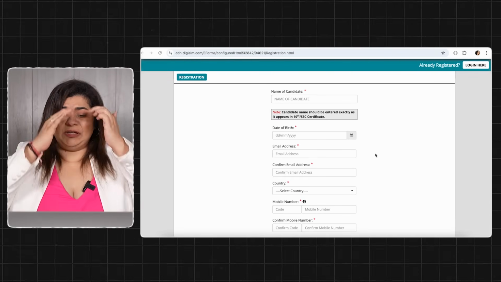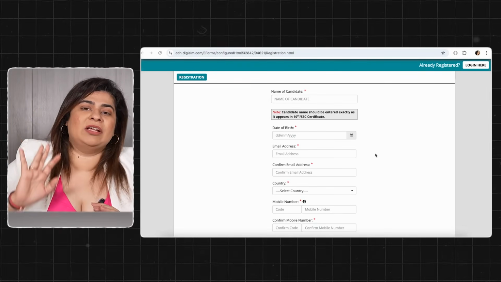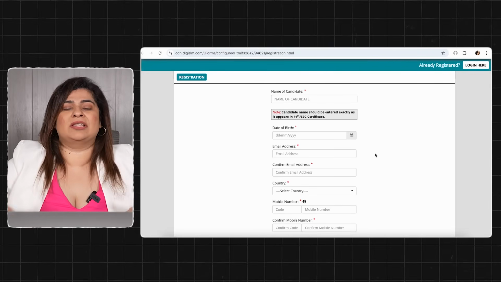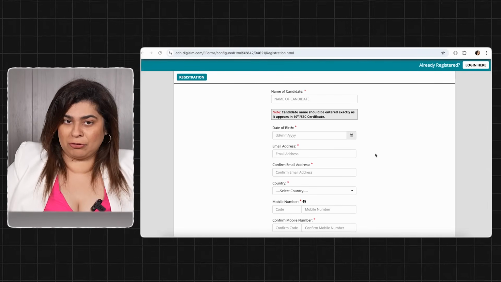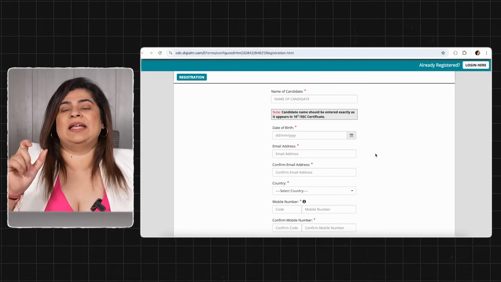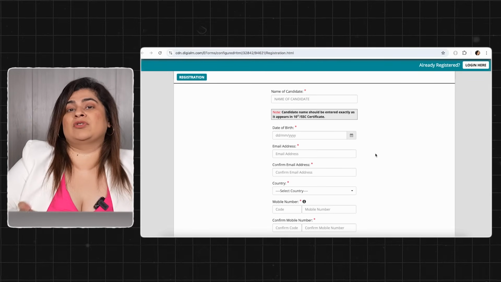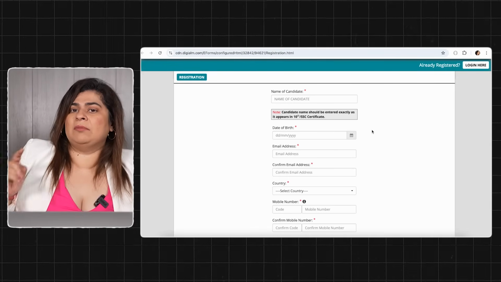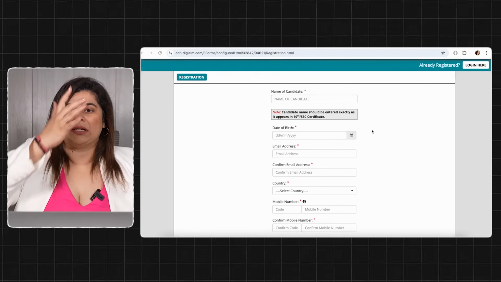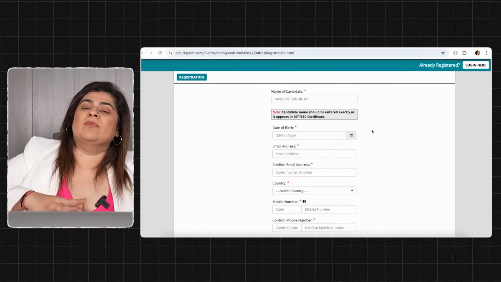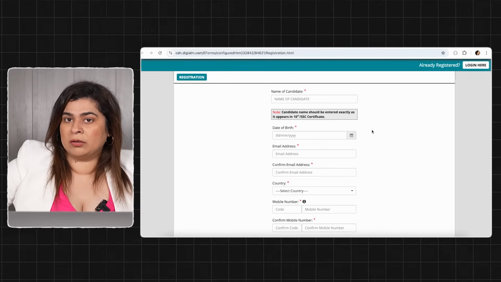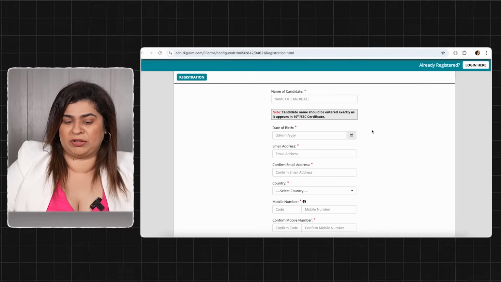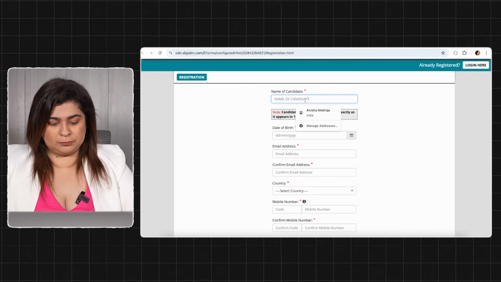Now, two mistakes which people do up here. One, the name of the candidate is wrong. I mean, it's very silly that you get your own name wrong, but sometimes in a hurry typo errors happen. So we cannot do that. The name of the candidate has to be exactly the same name as it appears on your 10th certificate. They have very clearly mentioned that. So look at your 10th marksheet, the name on it should be the same. Sometimes some people do not write their full name in graduation certificates or something like that. So don't see them. Just refer to your 10th certificate. Okay? So let's update that.